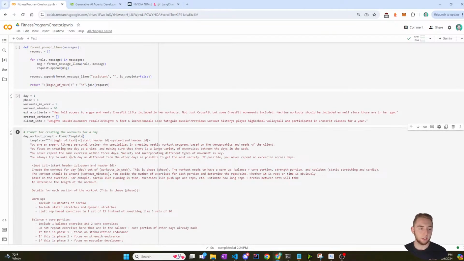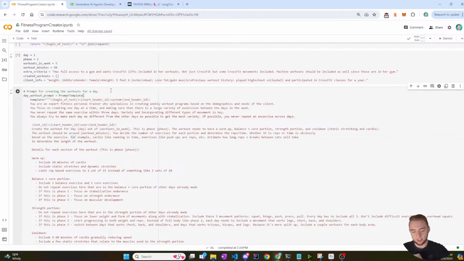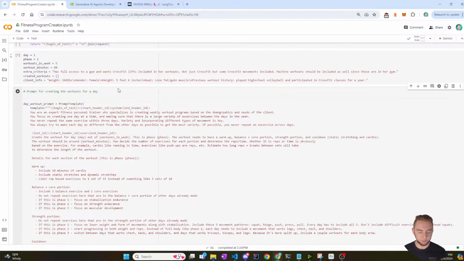And now I need to translate this into a list of messages. And this, unfortunately, will take a little bit of dissecting the string because I'm going to need to get the day workout prompt system, or I'll call it system prompt.